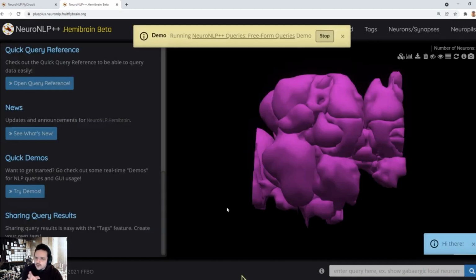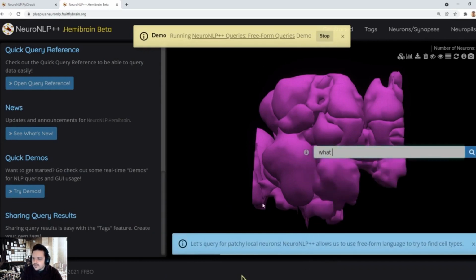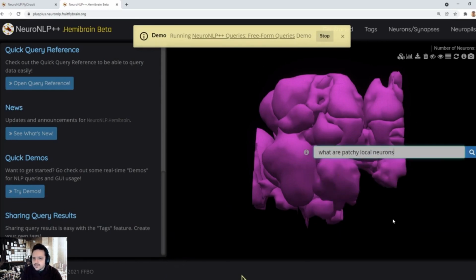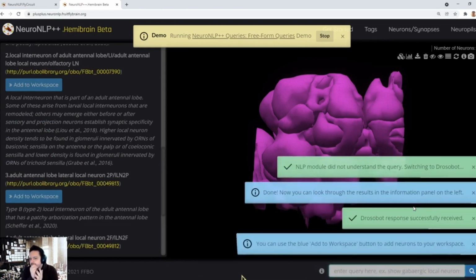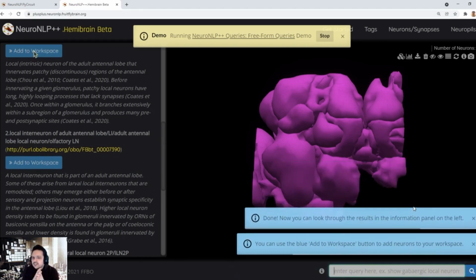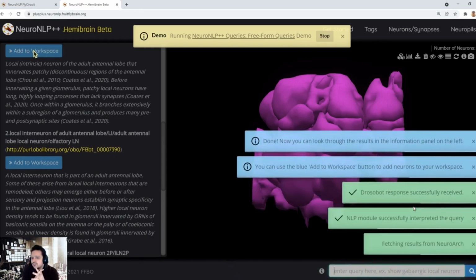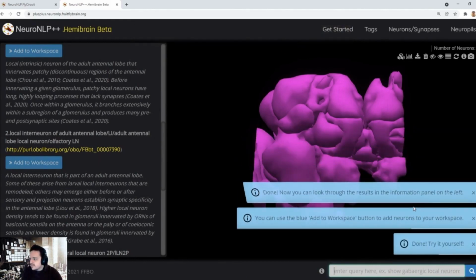We run a simple query, such as, what are patchy local neurons? Which is about to come up here, right here. What are patchy local neurons? Which is a natural question to ask about a cell type called patchy local neurons. And the rule-based engine cannot easily give answers to this question. However, NeuroNLP++ can find answers with ease.